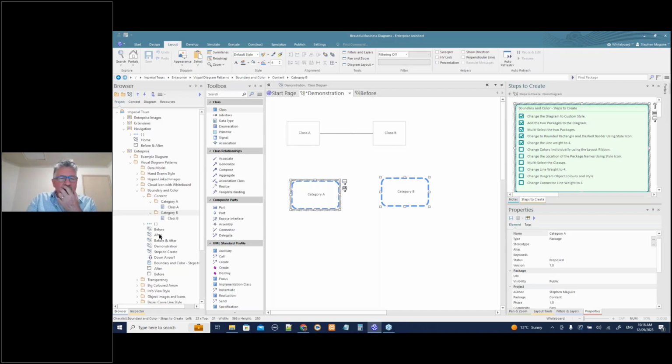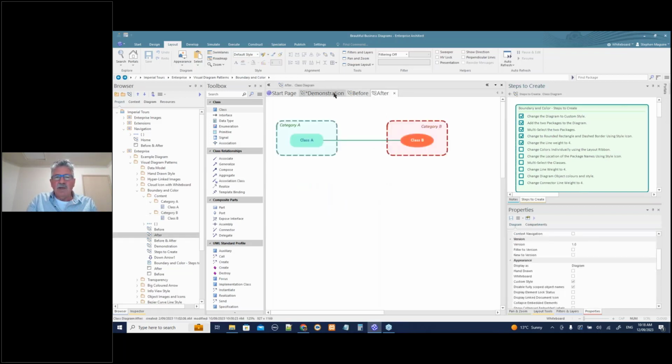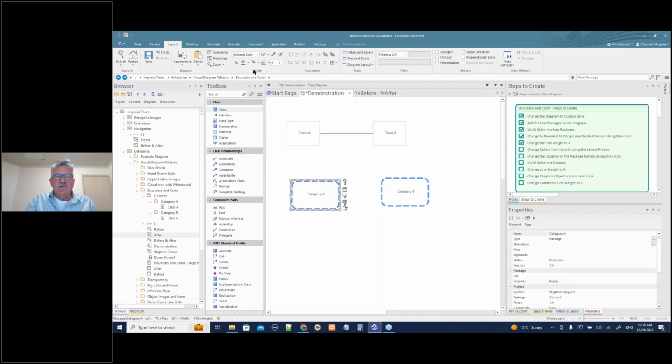So let's have a look what we did after and see, okay, we had those colors. So let's just quickly change those colors using the layout ribbon. Let's just choose some colors there, and we'll choose a different one for this one. And let's make that pink, say. Whoopsie daisy, I changed the line there.